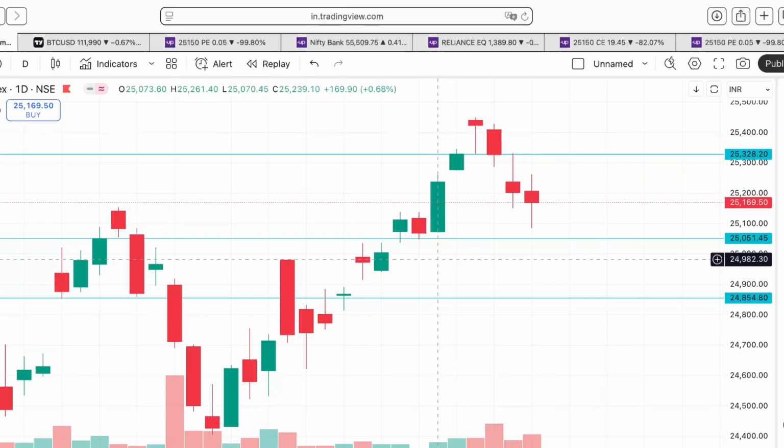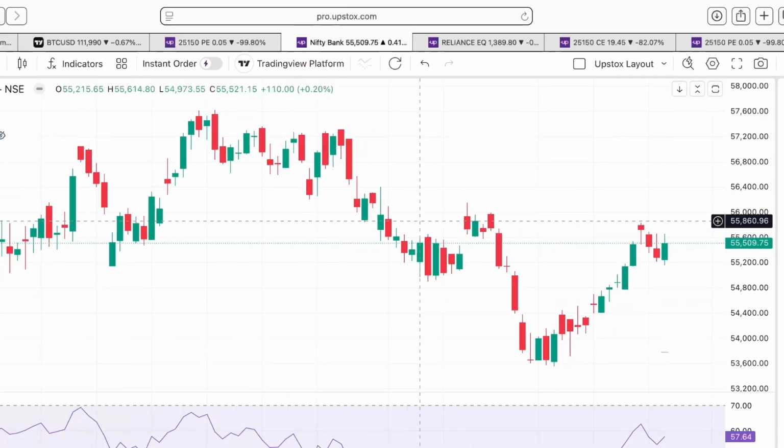We stop seeing things as they are, and we operate on the basis of our bias. So let's move forward. Nifty has a correlation with Reliance and Bank Nifty. So let's go to the Bank Nifty.